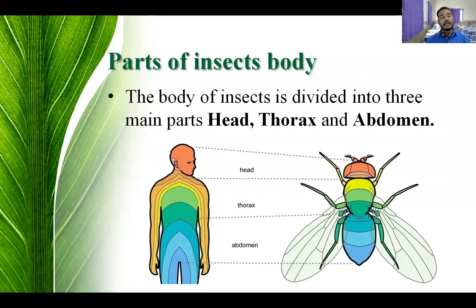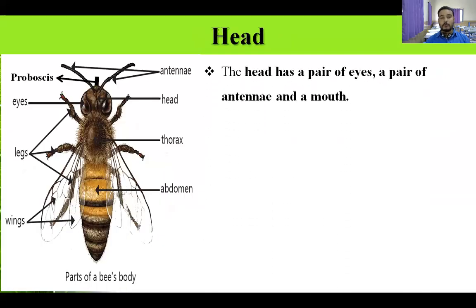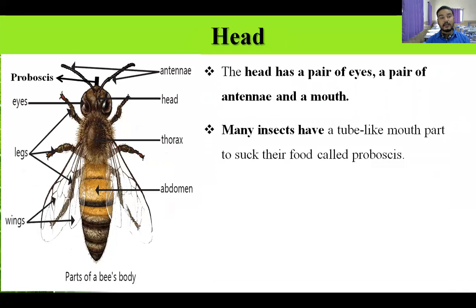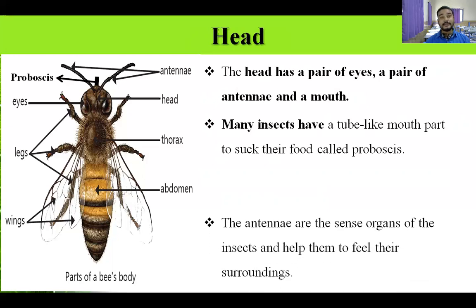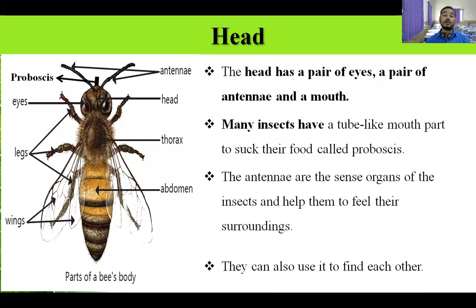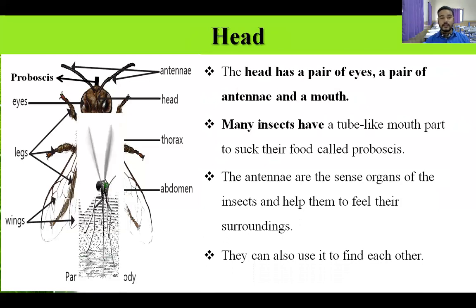Head, thorax and abdomen. So head contains a pair of eyes, a pair of antennae and a mouth. Mouth may be different. In some insects, the mouth is like a tube-like structure that is called proboscis, which is used for sucking the food. Antennas they are using as a sense organ to sense the surroundings and to find each other.